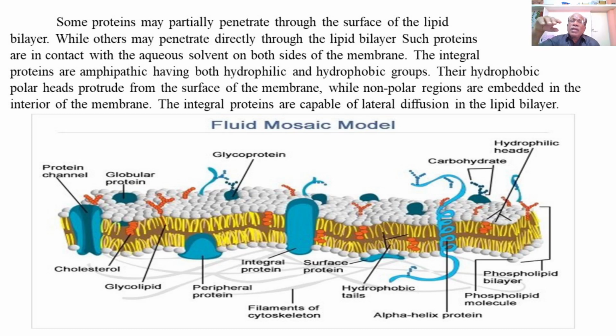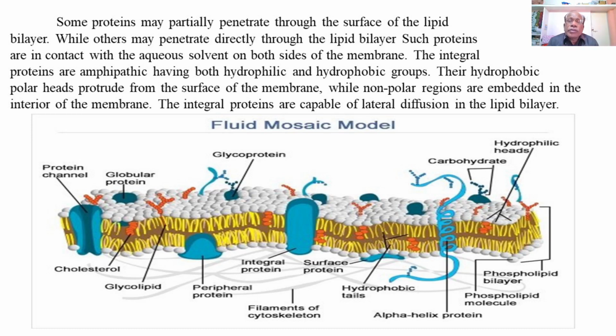Then the lipid bilayer consists of hydrophilic heads with a white color and hydrophobic tails with a yellow color.